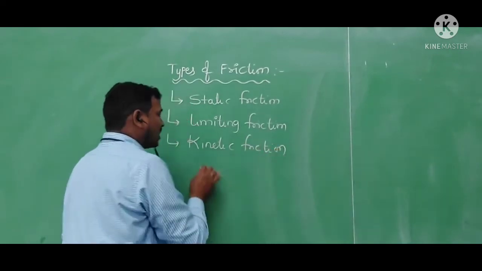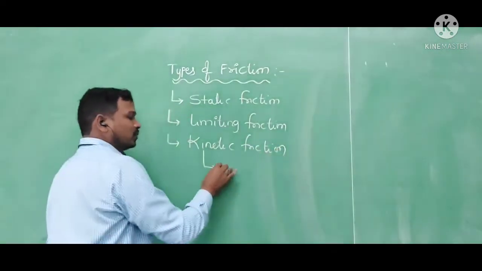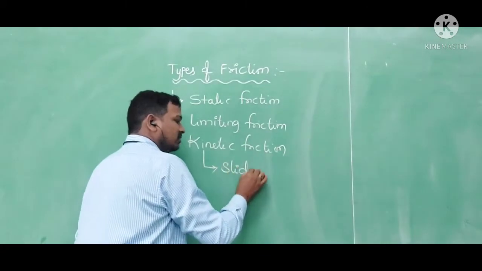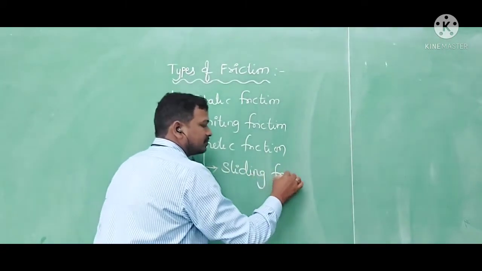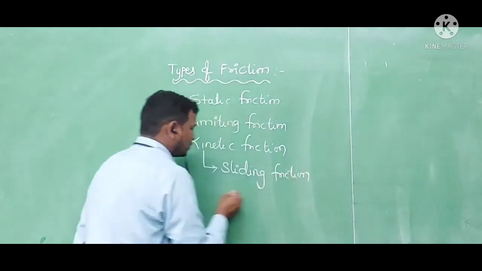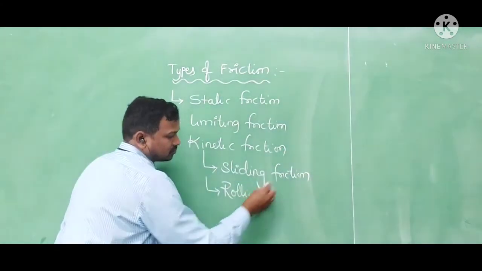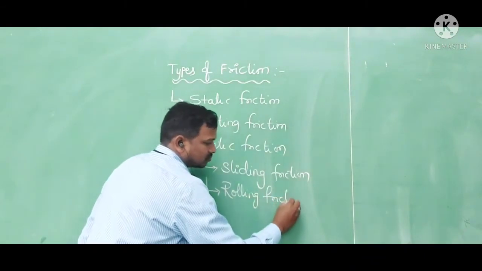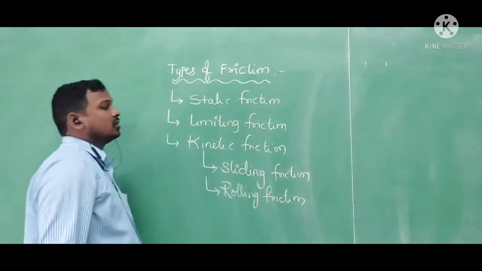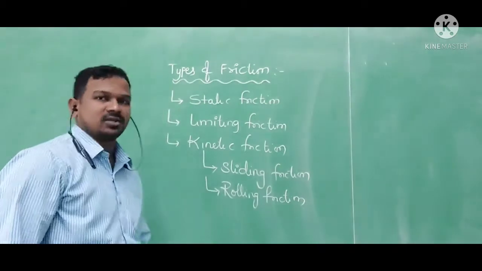This kinetic friction is again subdivided into two: sliding friction and rolling friction. Now we are going to discuss static friction.